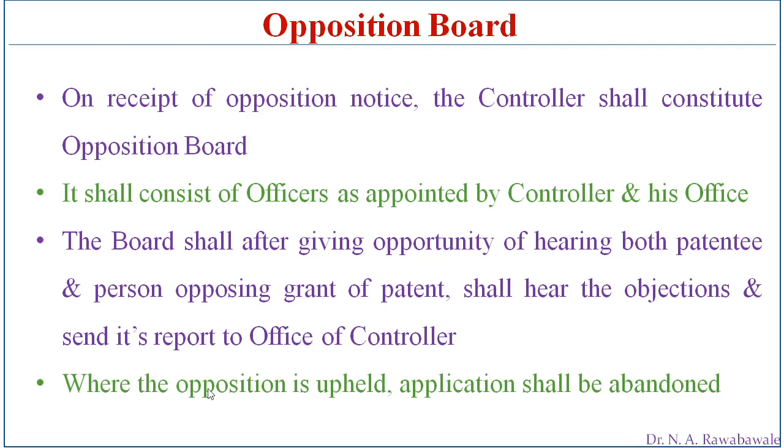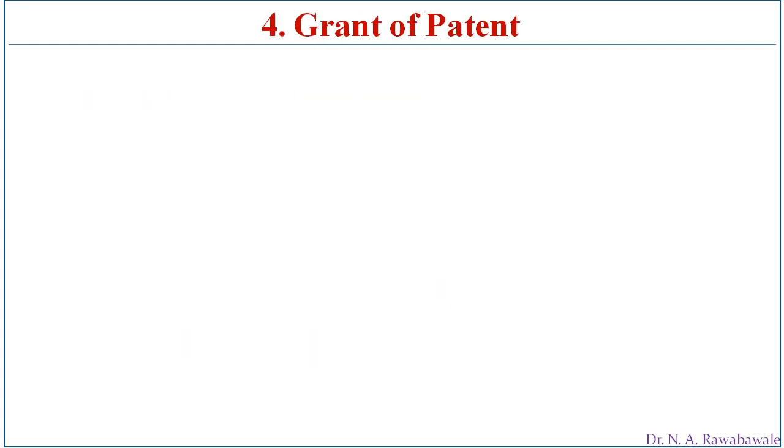So if the opposition is clear and the board suggests that the invention is not registrable, then the application shall be rejected. And if the board is of the opinion that the opposition is not valid, then the application shall be forwarded for grant. So the last step is grant of patent. If the opposition is rejected or denied by the board, then it goes for grant.